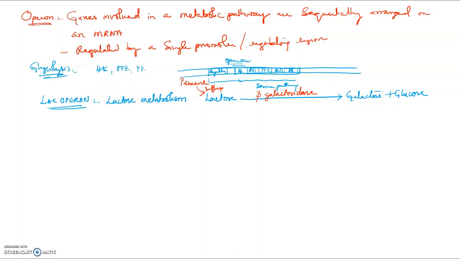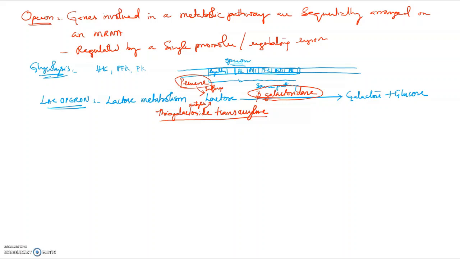Then there is another enzyme which acetylates lactose, called thiogalactoside transacylase. So this metabolism of lactose requires three enzymes: beta galactosidase, a permease, and thiogalactoside transacylase.